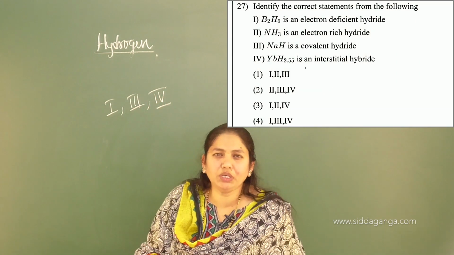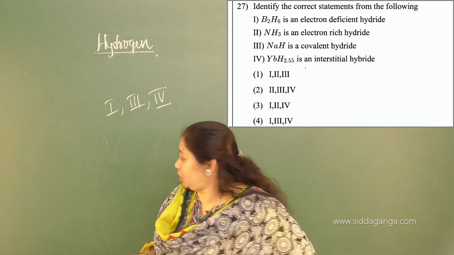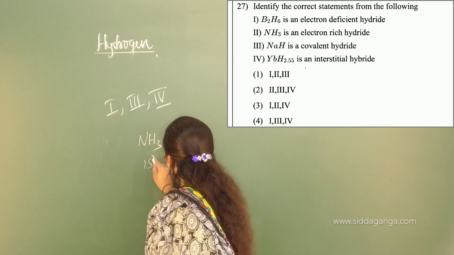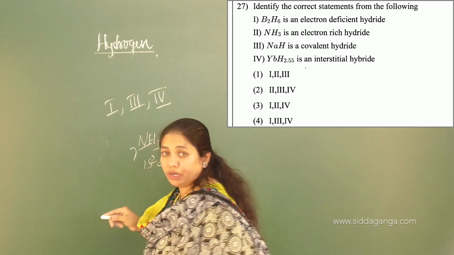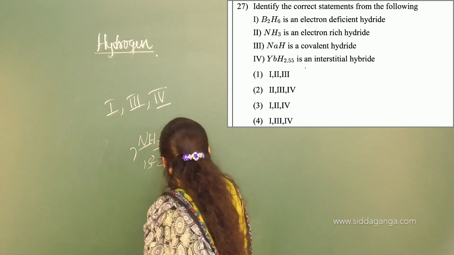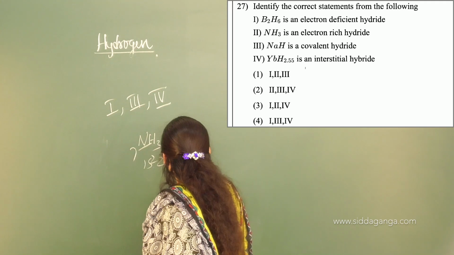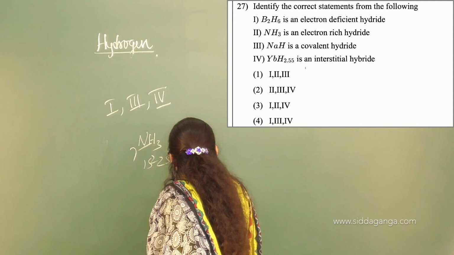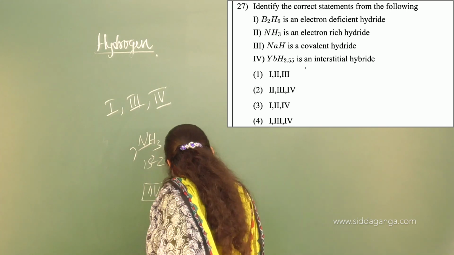What is the first option? B2H6 is the electron deficient hydride. Yes, it is correct. NH3 is an electron rich hydride. If you look at NH3 and write the electronic configuration, nitrogen atomic number is 7: 1s2, 2s2, 2p3. It will undergo sp3 hybridization, resulting in the formation of 4 orbitals. So the p3 means 3 orbitals, and then you have the 2s orbital. These will be involved in the formation.